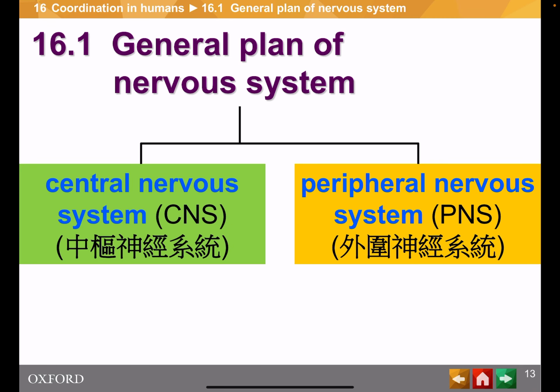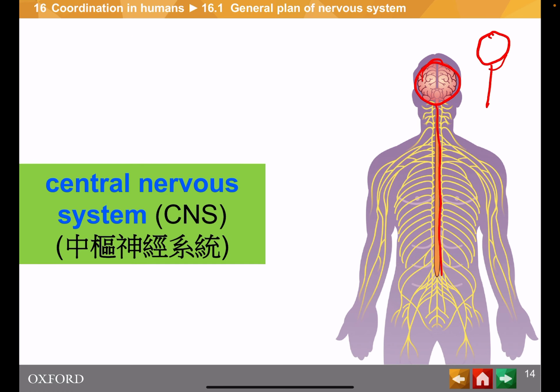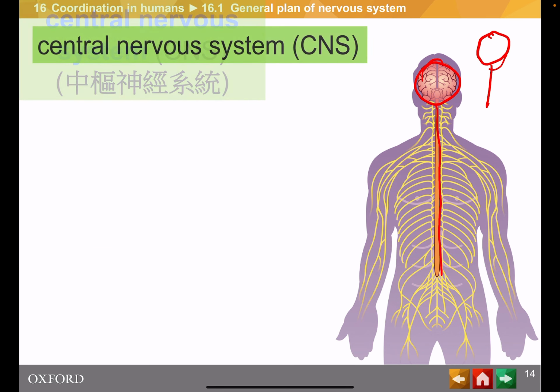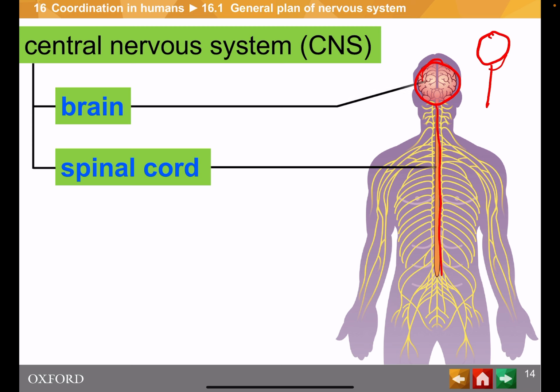Next part, I'm going to talk about the general plan of the nervous system. The human nervous system consists of two main parts: the central nervous system, CNS, and the peripheral nervous system, which means not at the center, apart from the center, we call PNS. The CNS consists of the brain and the spinal cord. I usually tell my students it's just like a lollipop, the brain and the spinal cord.